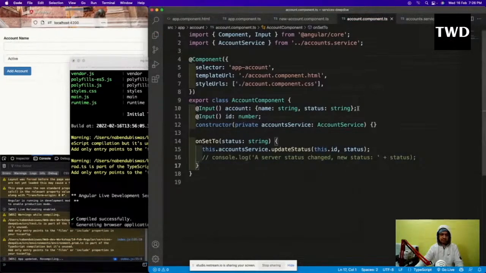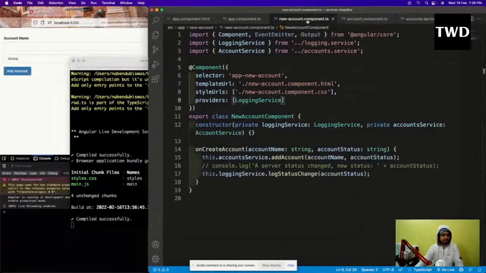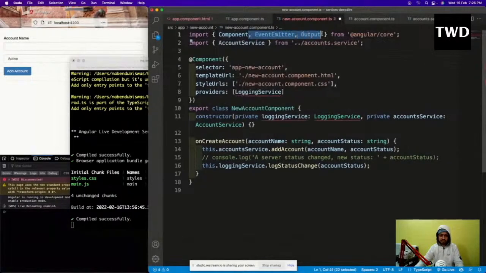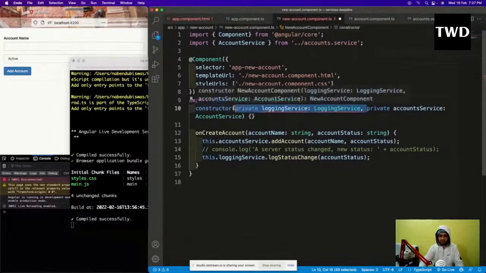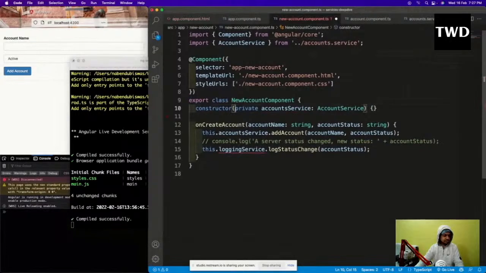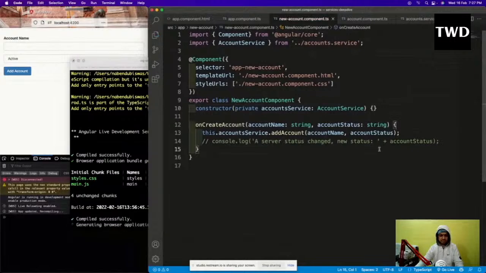Now we are going to remove it from here also, logging service also. Emitter and all, they are way too much. This I'll remove, this I'll remove, this I will remove, and this I'll remove.